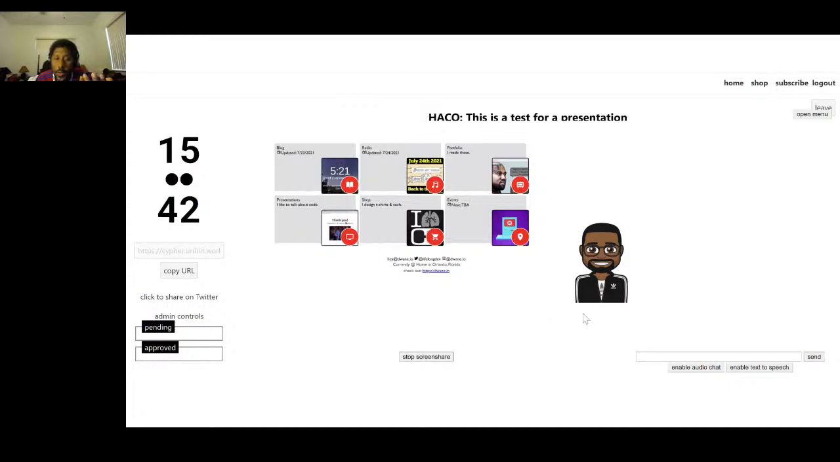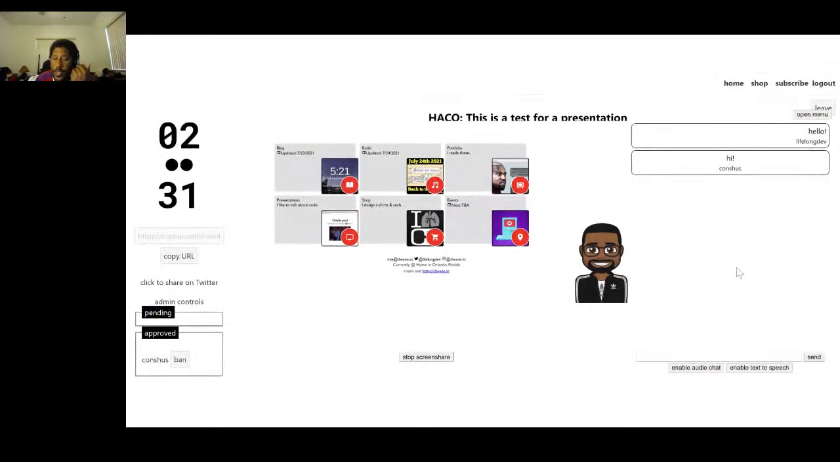Now, the way you communicate through the Hako is through the text chat. You put your message here towards the bottom, hit send, and it'll add it to the list of messages. I also added the ability to enable audio chat. So anybody who has their audio chat enabled will be able to speak to and hear each other. But don't worry, the folks that don't have audio chat enabled will still be able to follow along, because what people are saying will be turned into text and put into the text chat.